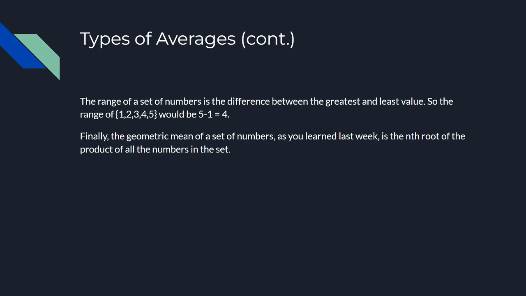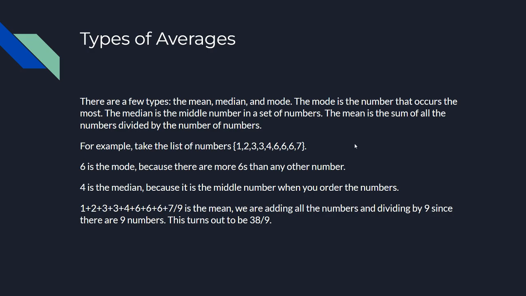But the geometric mean of a set of numbers is basically the nth root of the product of all the numbers in the set, where n is the number of numbers. So if we had our set here, we would do 1 times 2 times 3 times 3 times 4 times 6 times 6 times 6 times 7, and then we would take the 9th root of that, and that would be the geometric mean.